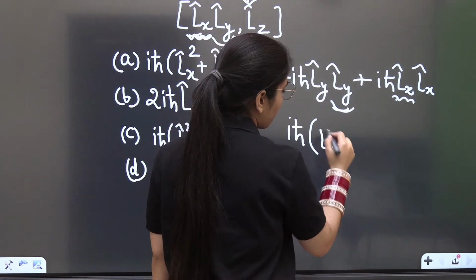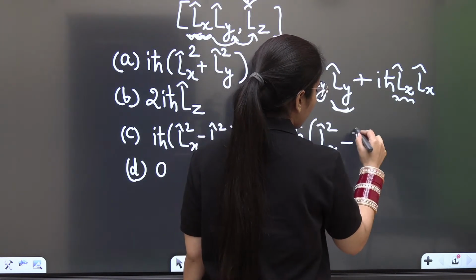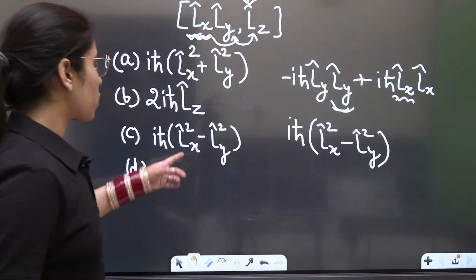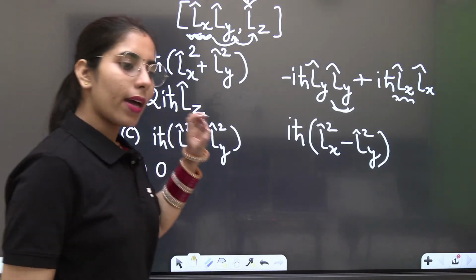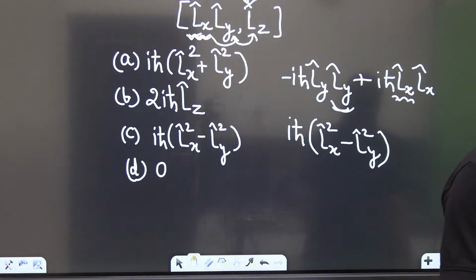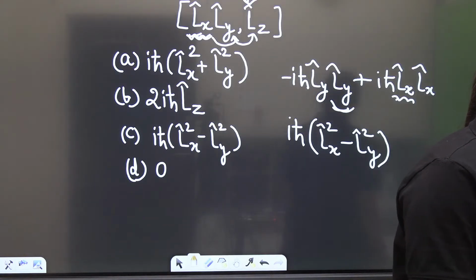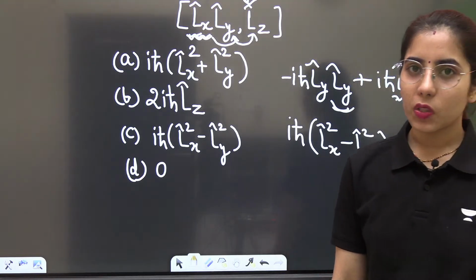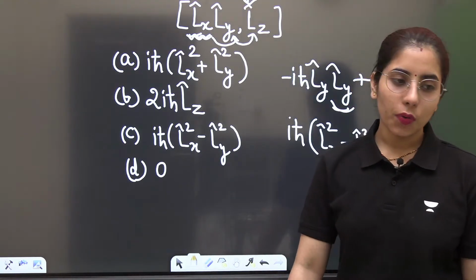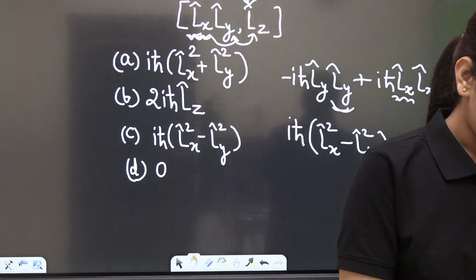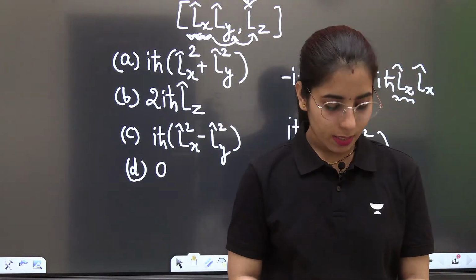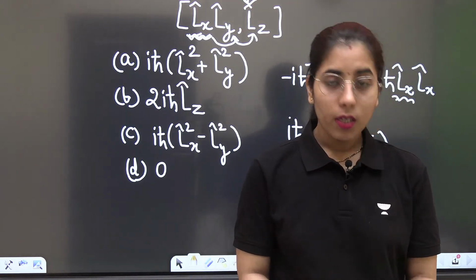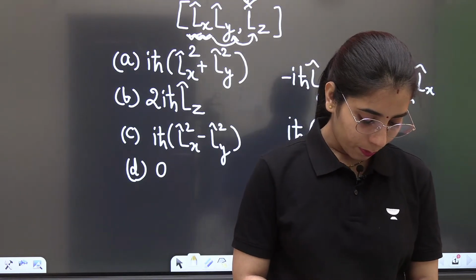Lx square will be with the positive sign, minus Ly square you will have there. So finally you are getting Lx square minus Ly square, which is there in option C. And option C is your right option. Okay, I hope that's clear to everyone. But in case anybody still has any doubt, just mention it. I will be talking about that. And if everything is clear, that's great. You got it right. You can see how easily you can get the answer for any such type of question now. But still, if you are having any confusion, any doubt anywhere, you can mention it. I'll be talking about that too.